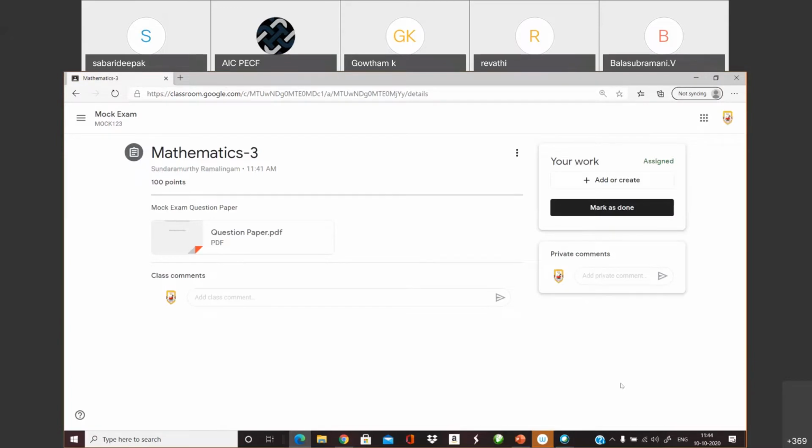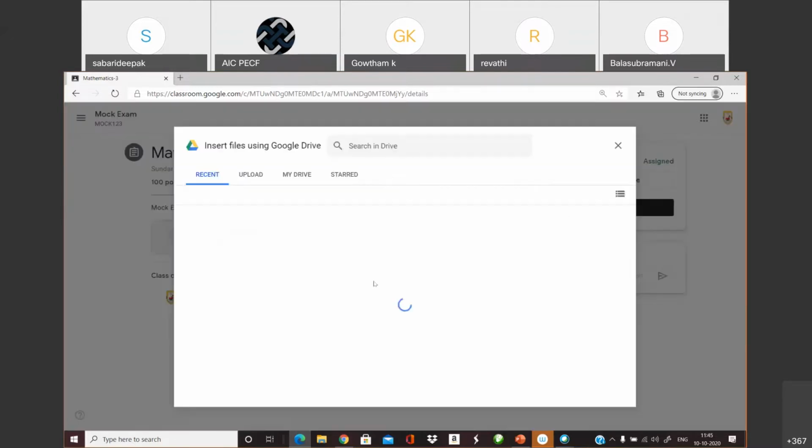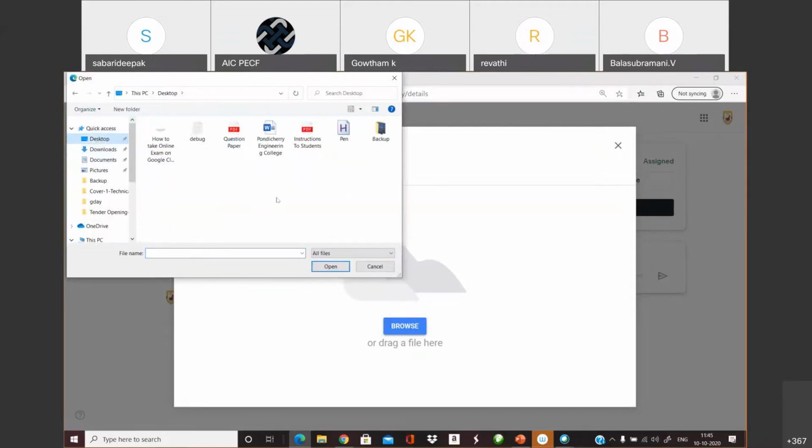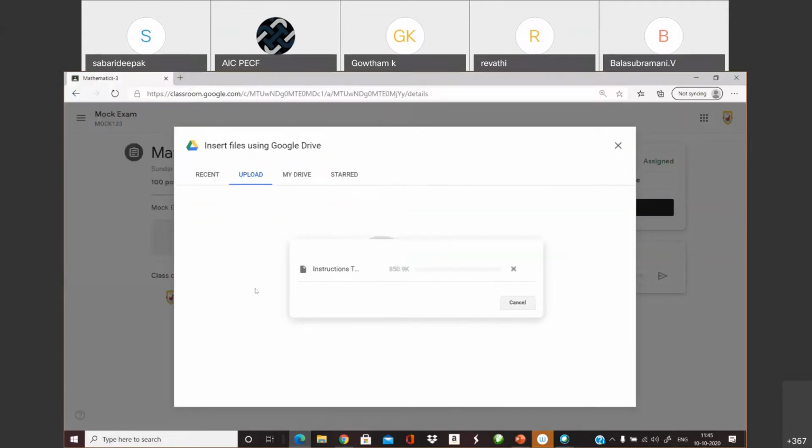Once I complete the examination, I scan all the answer scripts one by one and convert them into a single PDF file. Then I go to your work, click add, upload that particular exam script, and then submit it. I'm assuming that this is the answer script which I'm submitting.